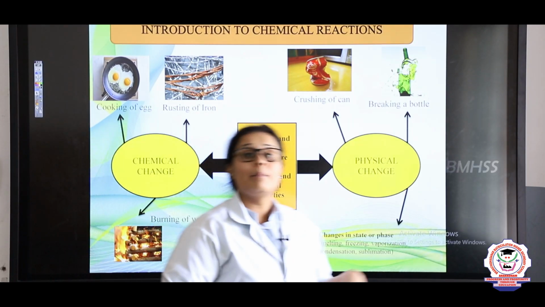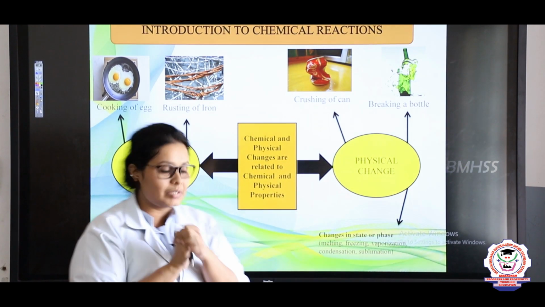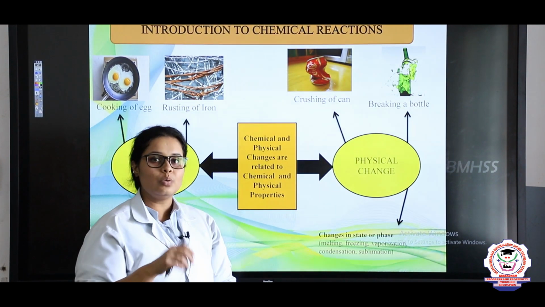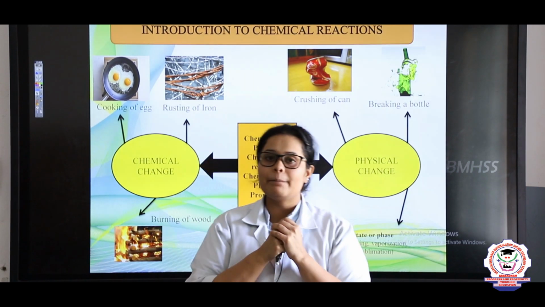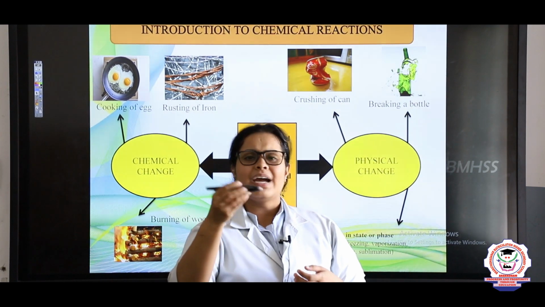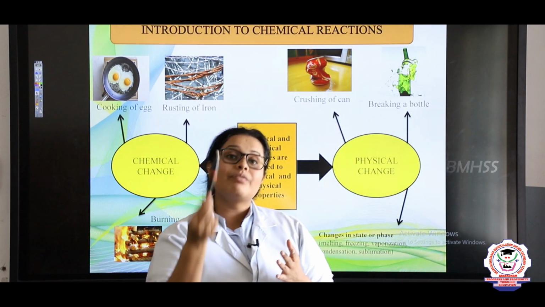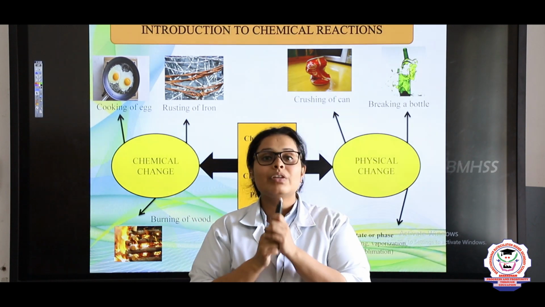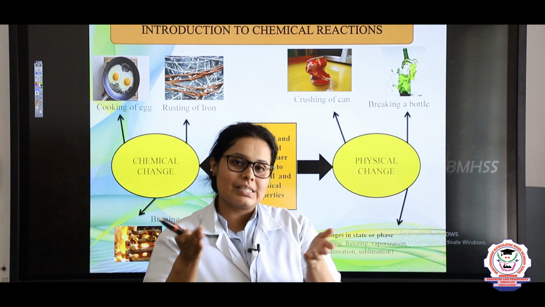So students, before coming to a chemical change, we should know exactly what the changes are, right? Chemical and physical changes are related to physical and chemical properties. For example, I am taking this pen. Now this pen is made up of some kind of metal or some kind of things, right? So how will we define the composition of this pen? For that we do the study of chemical and physical changes.